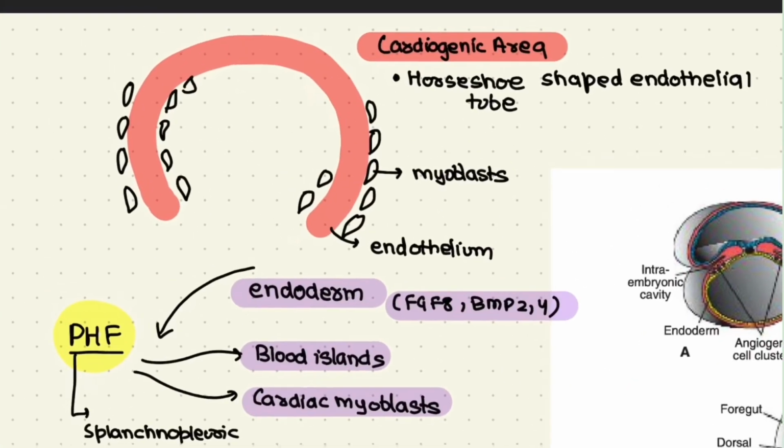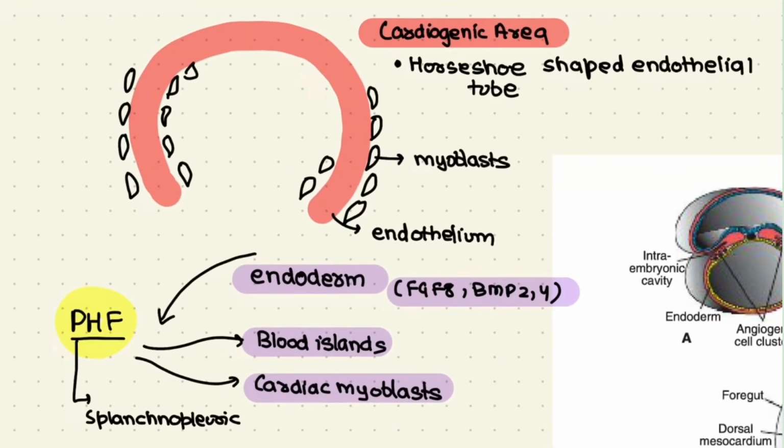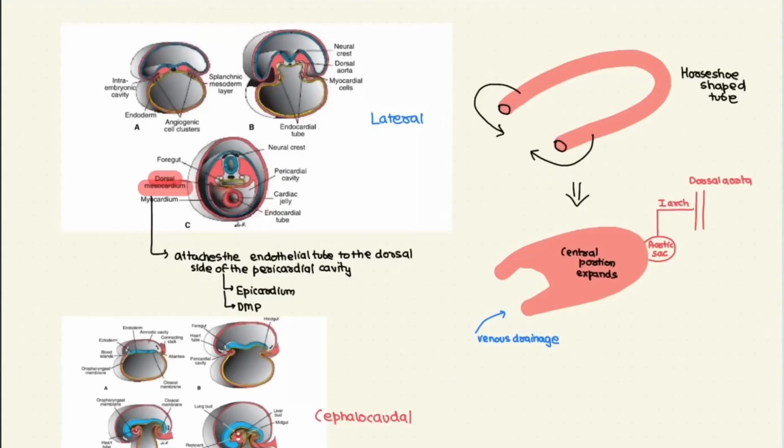Now what will happen is, when these blood islands unite, they will form a horseshoe-shaped endothelial-lined tube surrounded by myoblasts. So we have myoblasts and we have the endothelium. This region is known as the cardiogenic region. The cardiogenic area has formed, that is in the shape of a horseshoe.